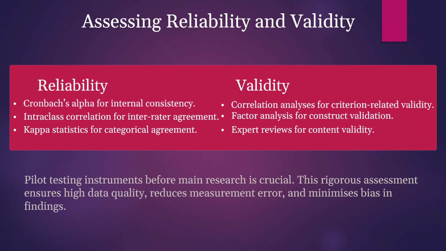Okay, now let's come to assessing reliability and validity. When we want to assess reliability, we can use Cronbach's alpha for internal consistency, and then intraclass correlation for inter-rater agreement, and the kappa statistic for categorical agreement. While when we want to know validity, we use correlation analysis for criterion-related validity, and then factor analysis for construct validation, and expert review for content validity.